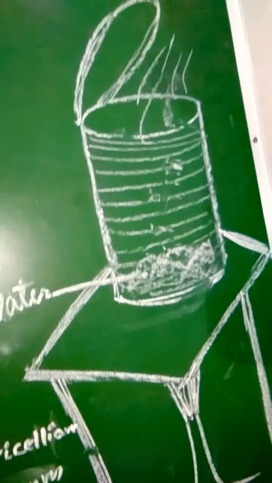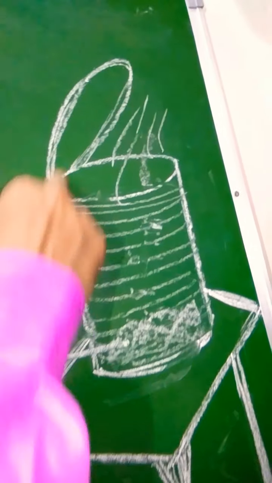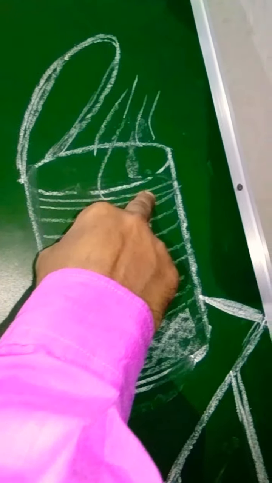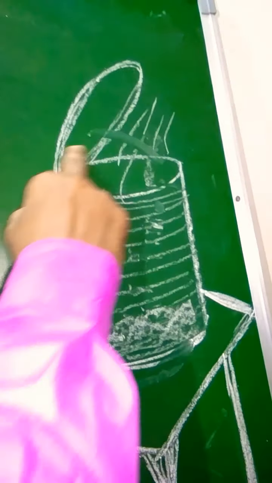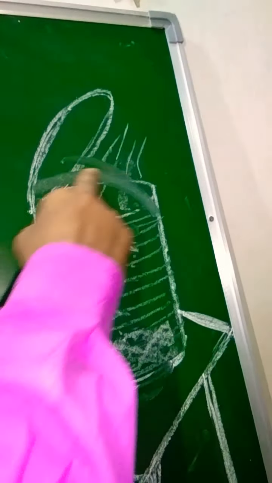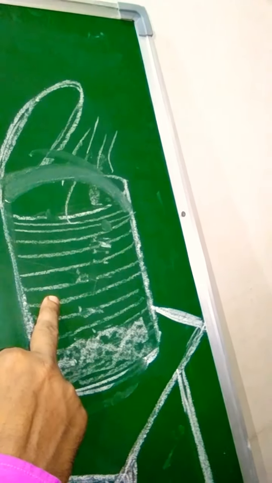Now the procedure, everybody remember. Fill the can about 1/3 with water. Heat the can with the lid covered.